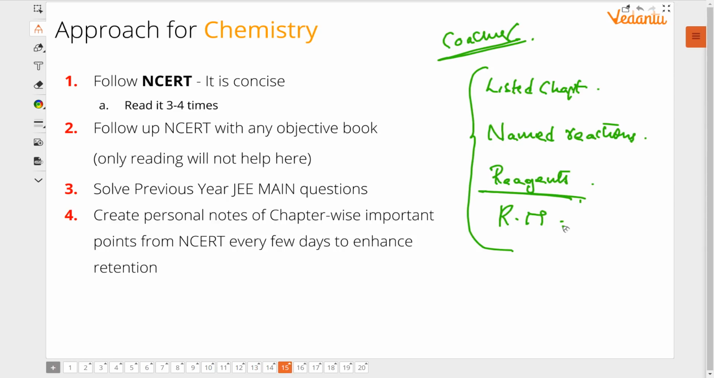For inorganic, that is not needed. NCERT is the whole book of inorganic chemistry. But for organic and physical also, follow your coaching material. Done?